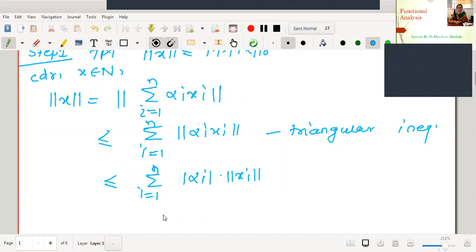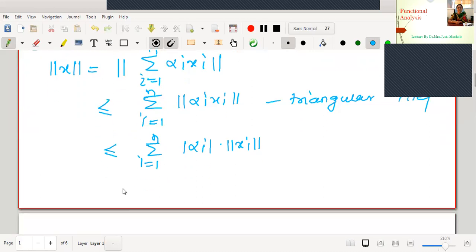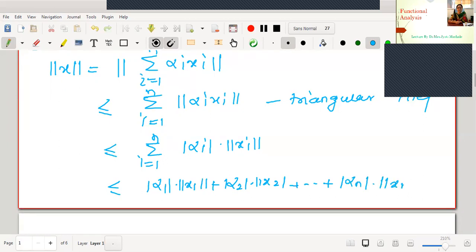Okay, now look at this structure. What does this mean? Summation mod alpha i into norm of xi. If we run out the sum, what will happen? This is less than or equal to mod alpha 1 into norm of x1 plus mod alpha 2 into norm of x2, and continue the process, up to mod alpha n into norm of xn.